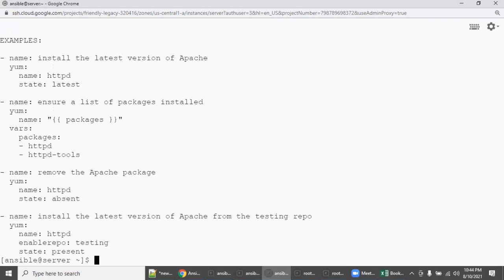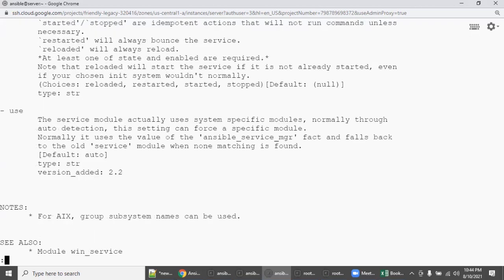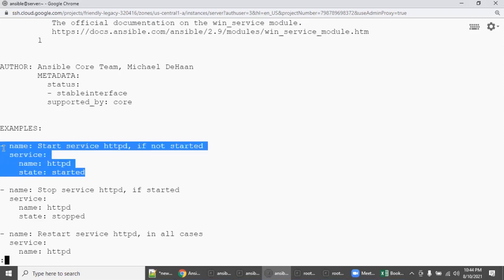So let's come out. Let's go to ansible-doc service. Go to example. Again, I don't know anything, so I'm going exactly with the example. So service and service name.